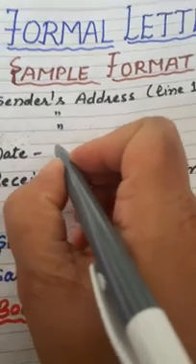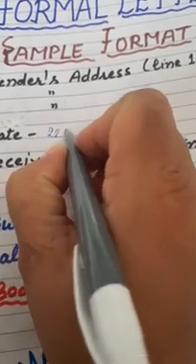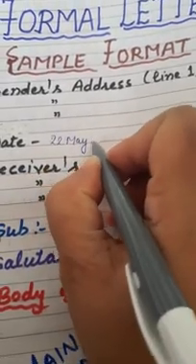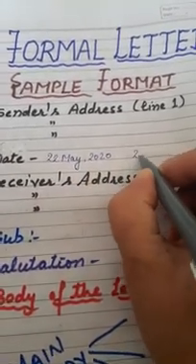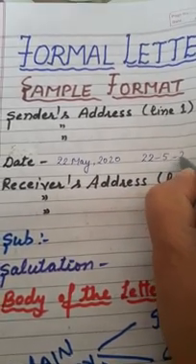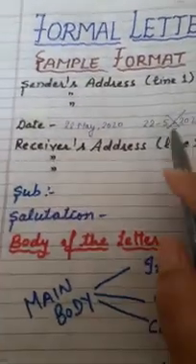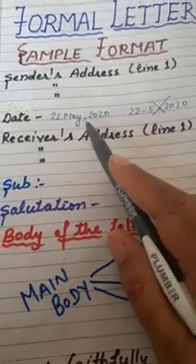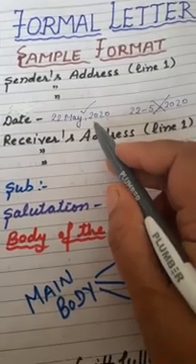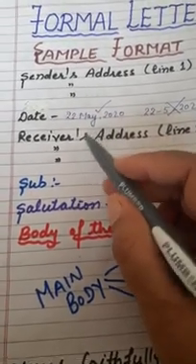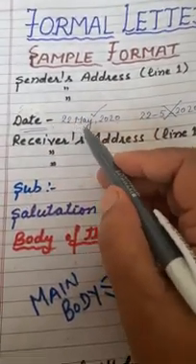The date should be written like this. Suppose today's date is 22nd May. So you will write 22nd May 2020. Is that clear? If you write the date like 22nd 5 2020, then this is completely wrong. Wherever you are writing a letter in English, you have to write the date like this. This is the right pattern to write the date. After that, leave one more line after the date.